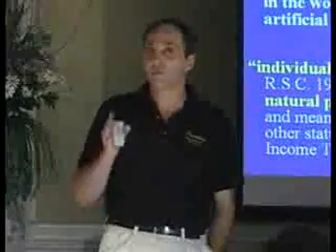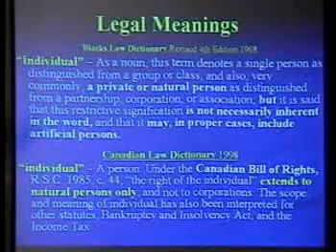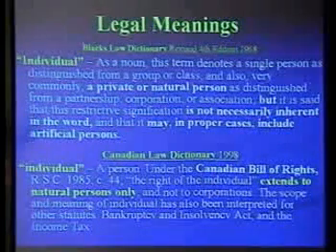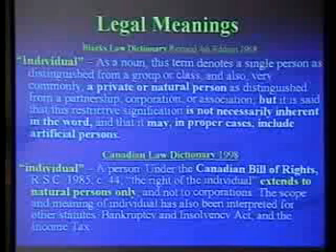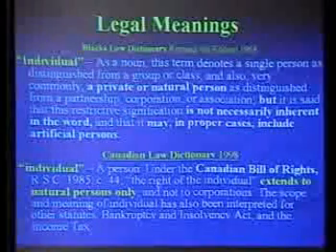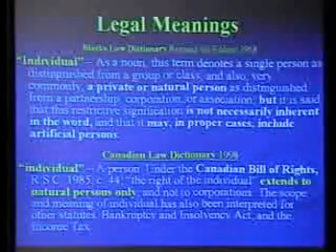It means a natural person, but not always. We jump into Canadian Law Dictionary and we basically see the same thing, but it gives us a better perspective on it. It goes, individual, a person under the Canadian Bill of Rights. The right of the individual extends to natural persons only. So that Canadian Bill of Rights we looked at, who did it apply for? Who did it protect? Natural persons only.